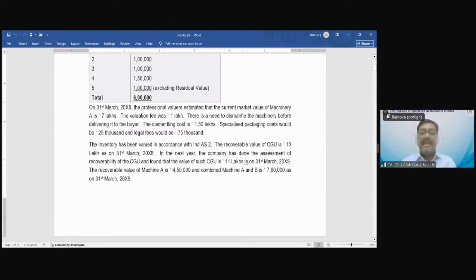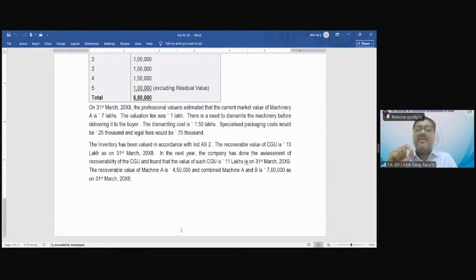The inventory has been valued in accordance with Ind AS 2. Right? The recoverable value of the cash generating unit is rupees 10 lakh on 31st March 2008. And what were the assets in the cash generating unit? Machine A, machine B, inventory and goodwill. Okay.